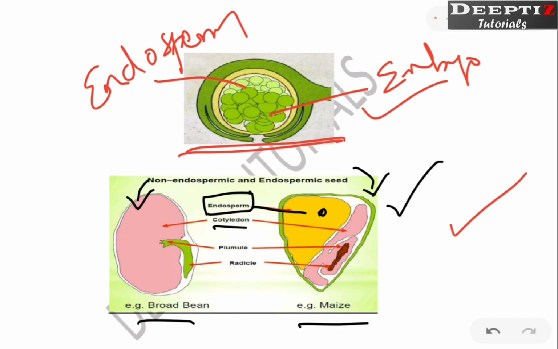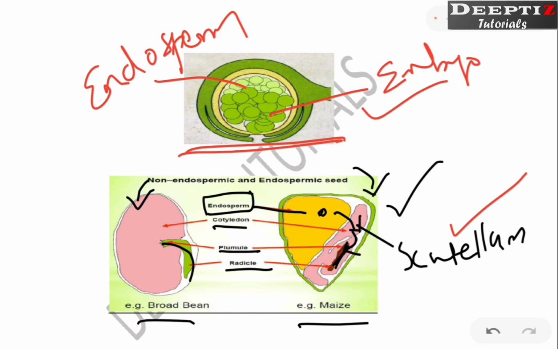The cotyledon will be there in both cases, but here the cotyledon is termed as scutellum. Why? Because it is thin. Whatever endosperm is there will be transferred to the cotyledon. The cotyledon will transfer to the embryo. So in this diagram, this much is the embryo. In this diagram, this is the embryo. The embryo consists of plumule and radicle. This is going to become the shoot, and this is going to become the root system.